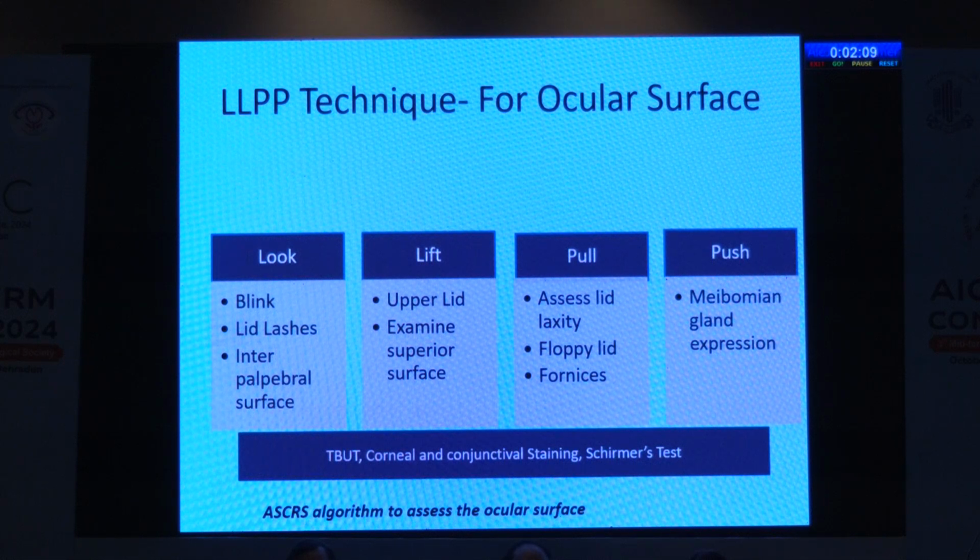Then pull. By pulling, we assess the lid laxity, whether it is horizontal or vertical lid laxity, whether there is any floppy lid, or what is the position of the fornices. Then by pushing, we express the secretion of the Meibomian gland. So it is according to the ASCRS algorithm. So we have to follow this LLPP technique.